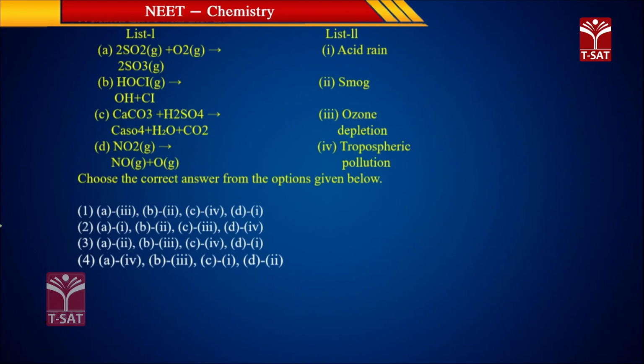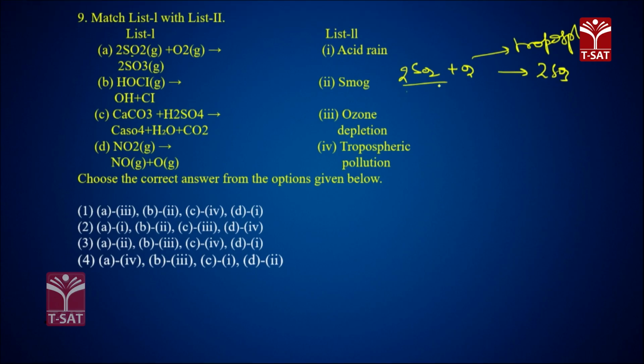This one, acid rain. SO2 plus O2 give rise to 2SO3. This reaction occurs in the troposphere, because SO2 produced by automobiles like cars and buses combines with the oxygen in the troposphere and converts into SO3. This will happen in the troposphere.